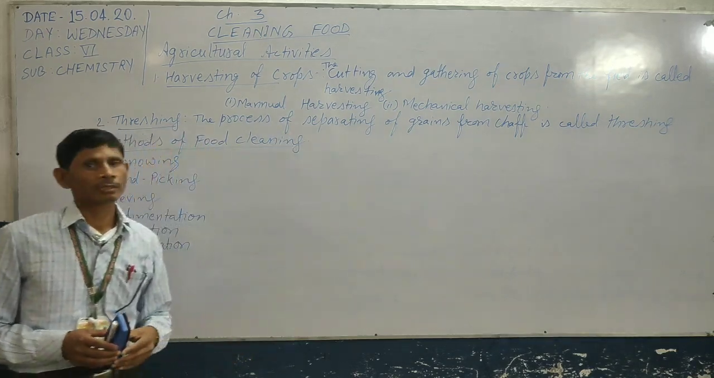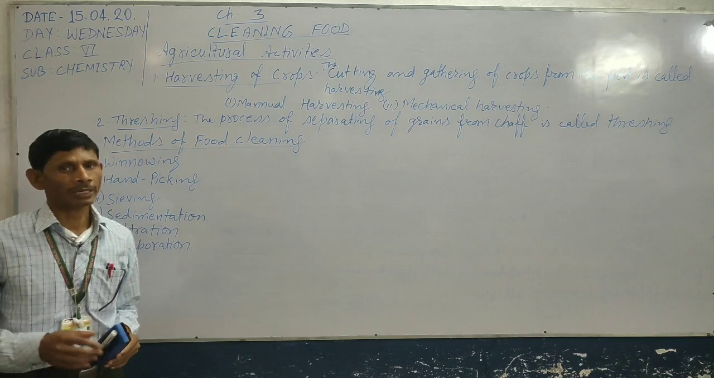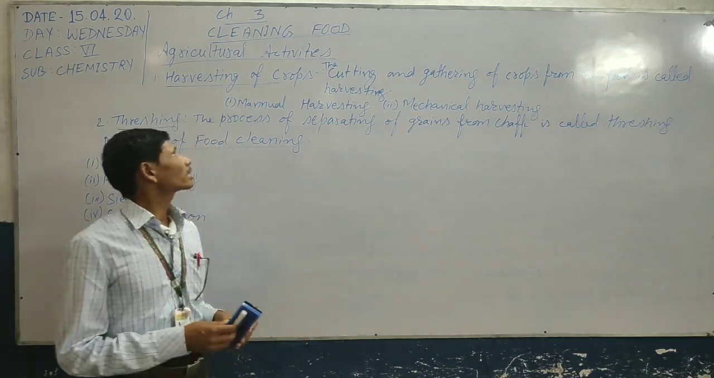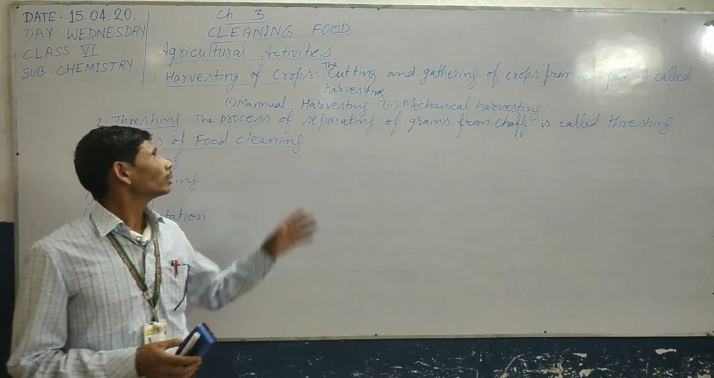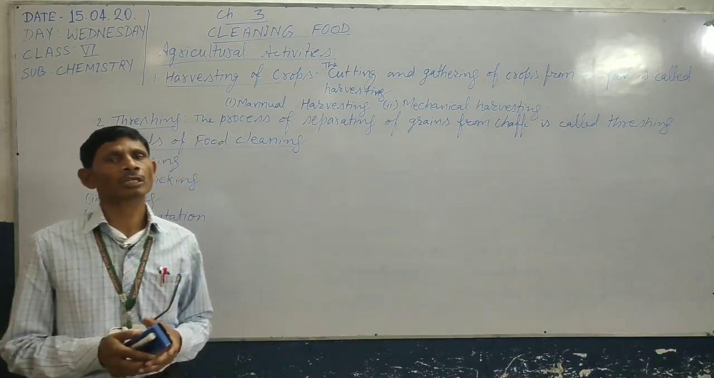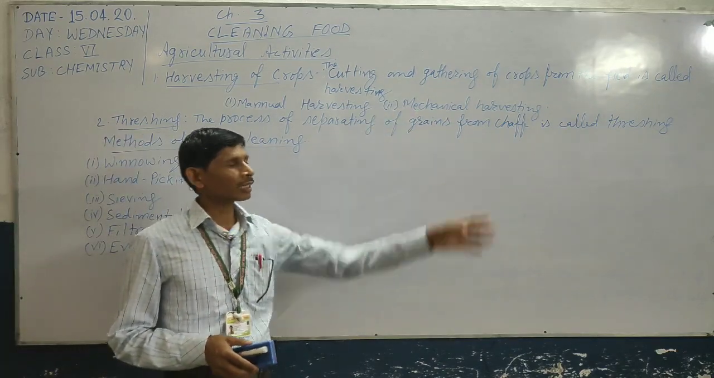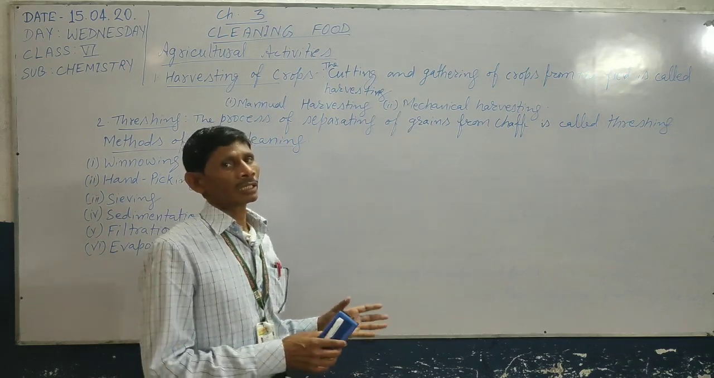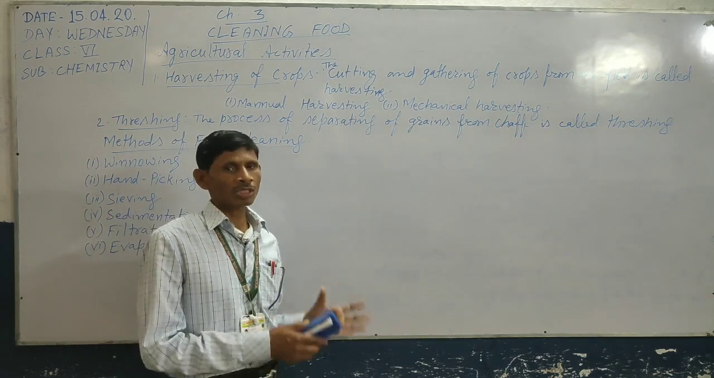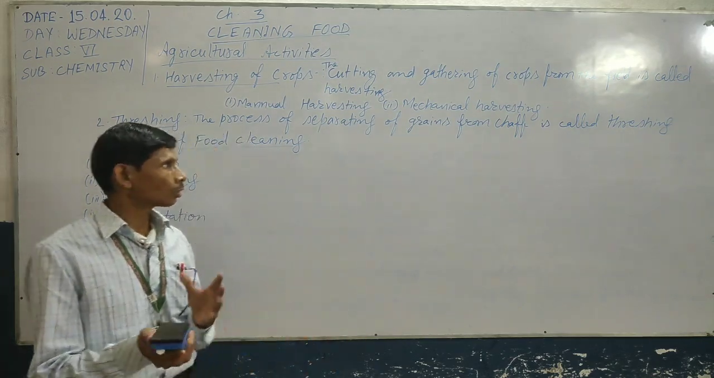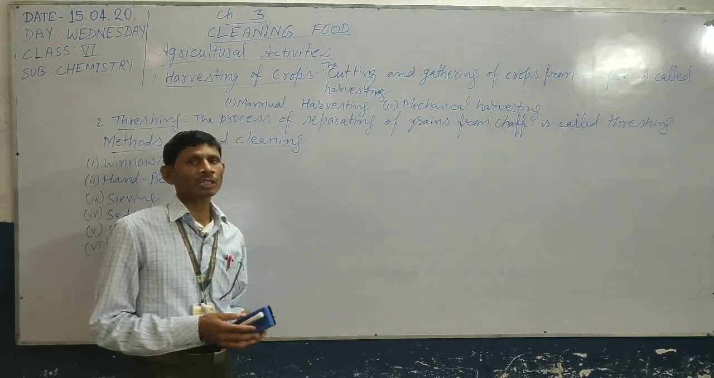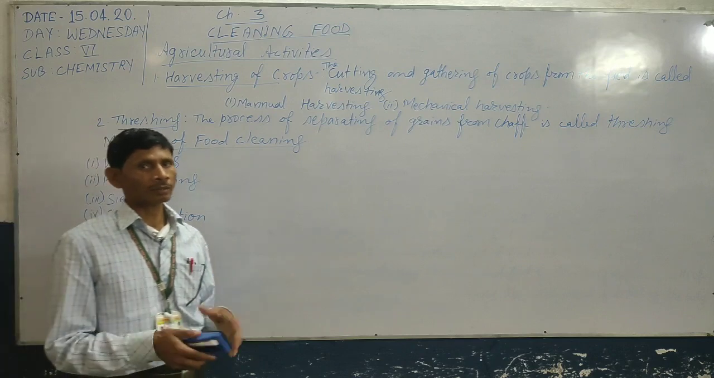Manual harvesting is done by man, and in this activity man uses a sickle and other things to harvest the crops, while in mechanical harvesting this activity is done by using a machine. That means a tractor is used to harvest the crops. And nowadays both harvesting and separating of grains is done at the same time.